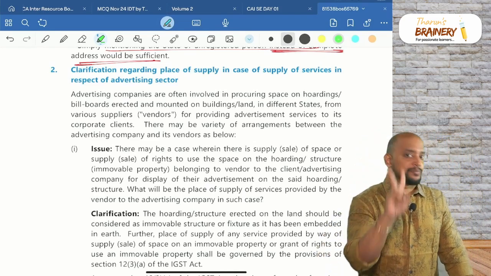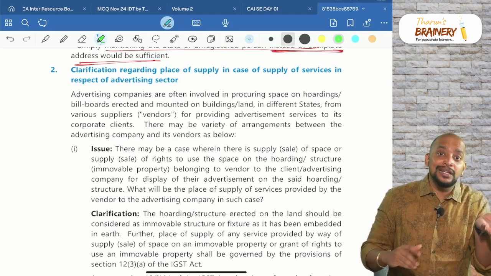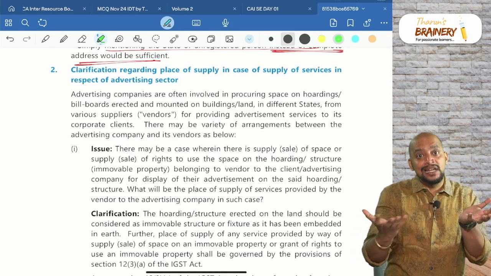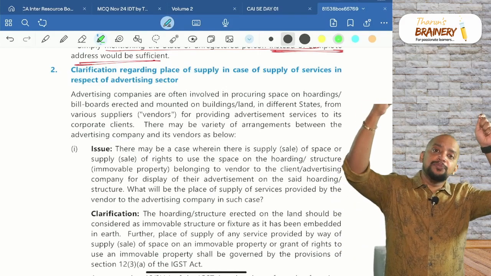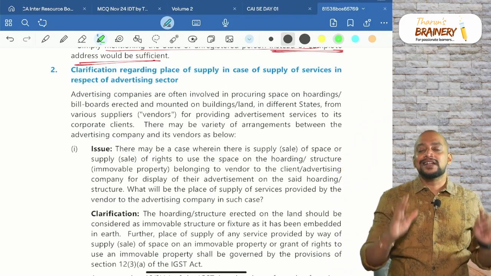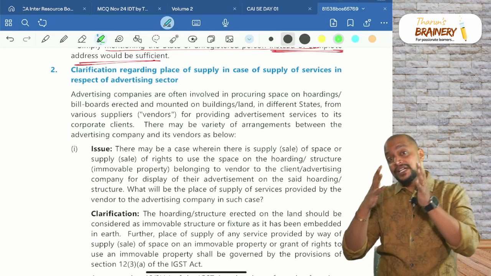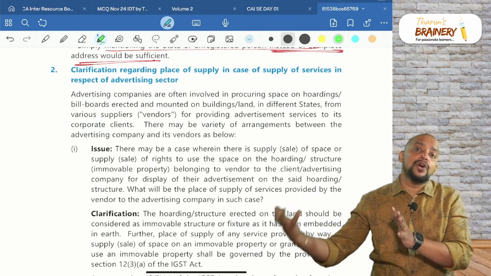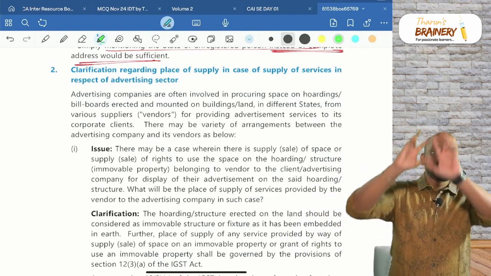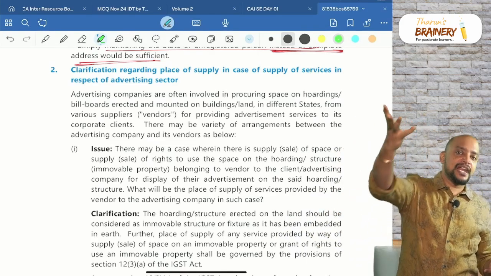Now there are two supplies. Supply number one is between the property owner and the advertising agency, where the property owner allows the advertising agency to keep that hoarding over there. Supply number two is between the advertising agency and the client, where the brand or company wants to display their brand name on the hoarding.